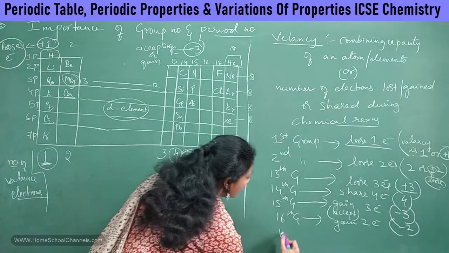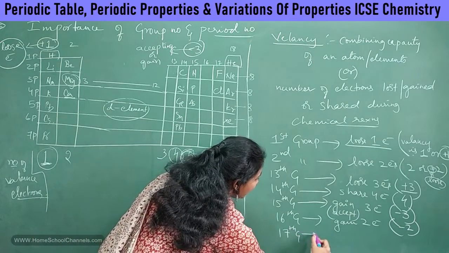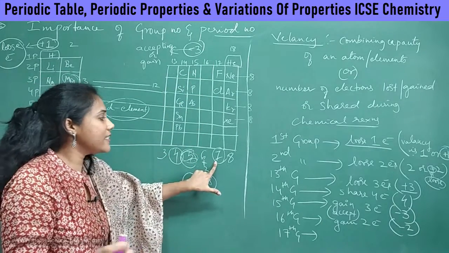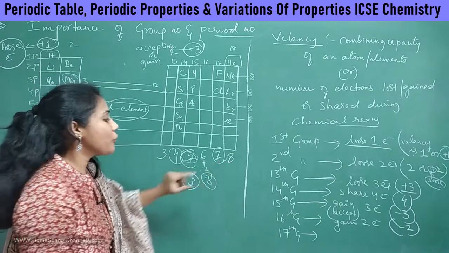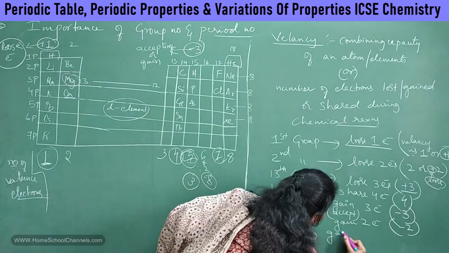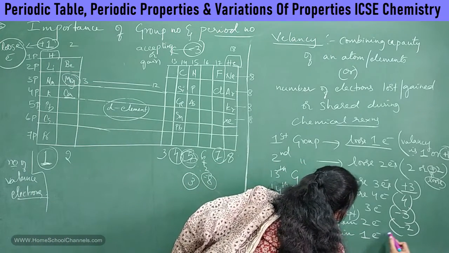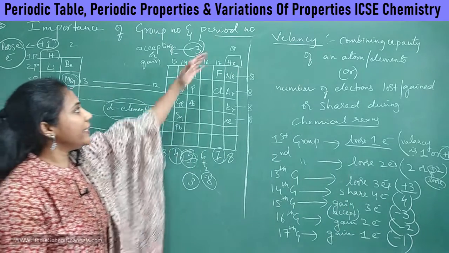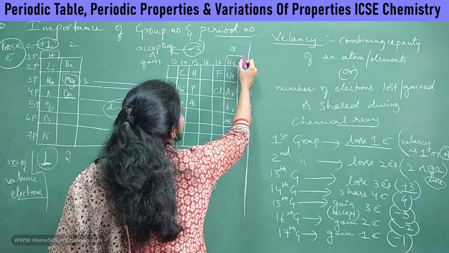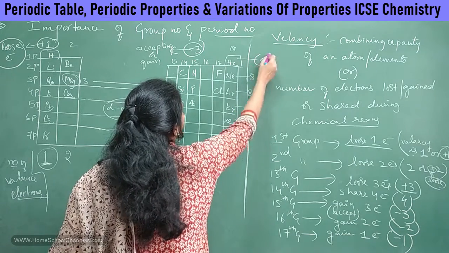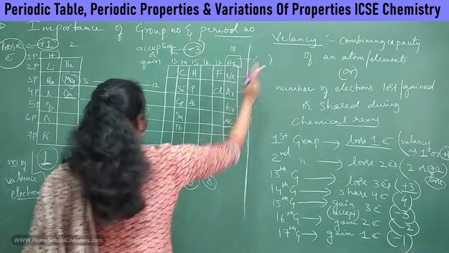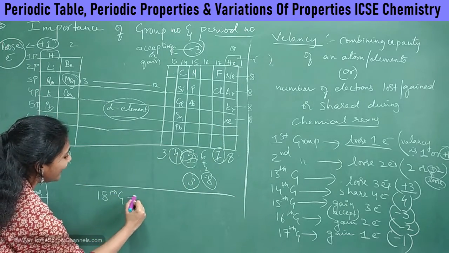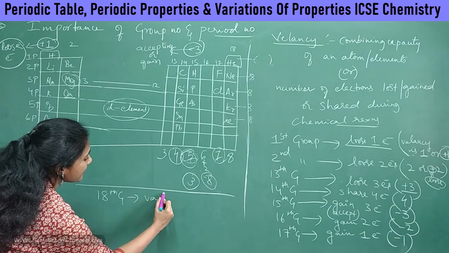Clear? And coming to 17th group elements, already 7 electrons are there, just 1 electron is needed to have 8 electrons. So they will gain how many electrons? They will gain 1 electron, so their valency is -1. Okay, and coming to 18th group elements, their valency is 0. So let me write that here. 18th group elements valency is 0.